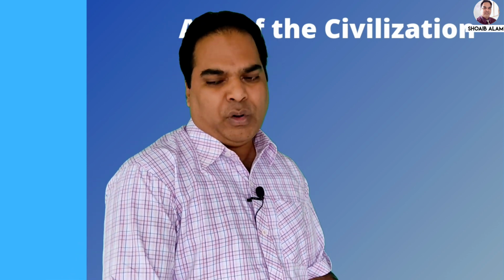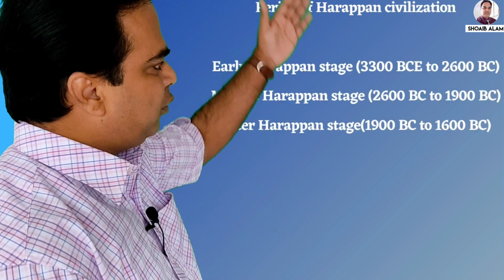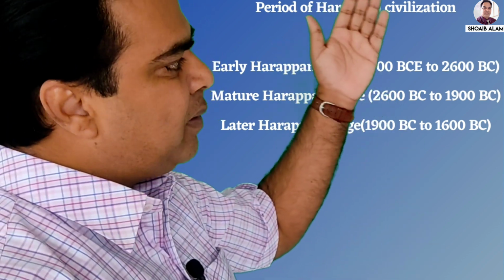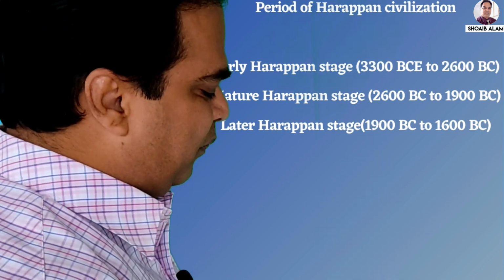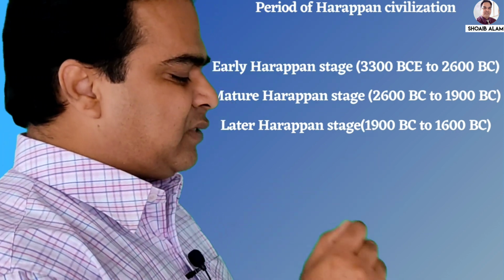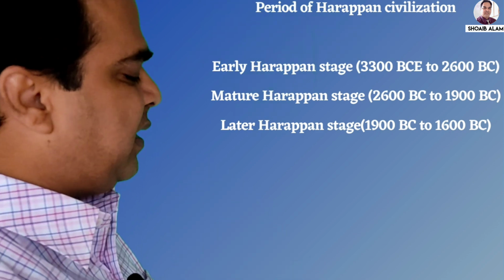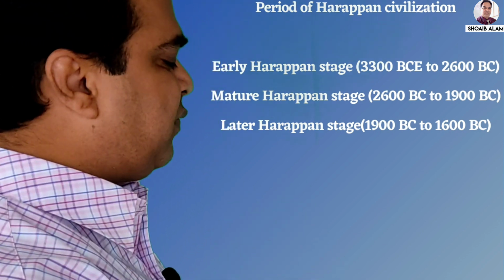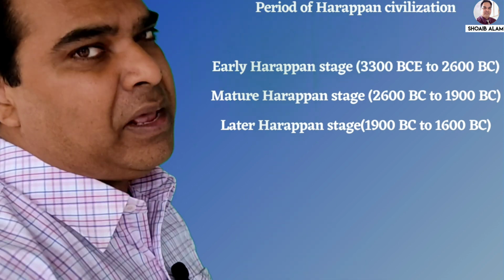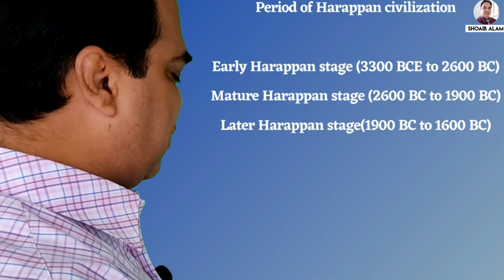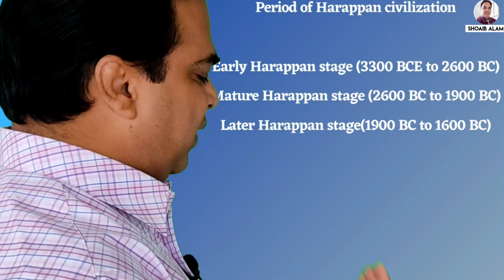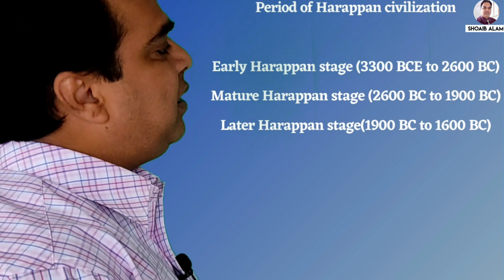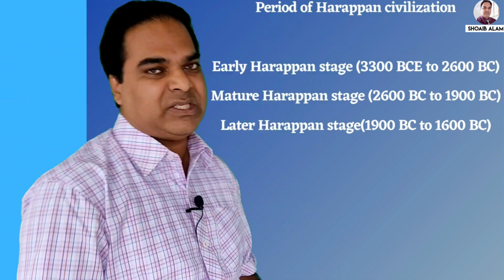So after going through all the books, I have come to a conclusion. You can see here three stages: early Harappan stage, mature Harappan stage, and later Harappan stage. Early Harappan stage starts from 2600 BCE to 1300 BCE, mature phase from 2600 BCE to 1900 BCE, and the third one is the later Harappan stage, that is 1900 BCE to 1600 BCE. So these were the three stages of that civilization.